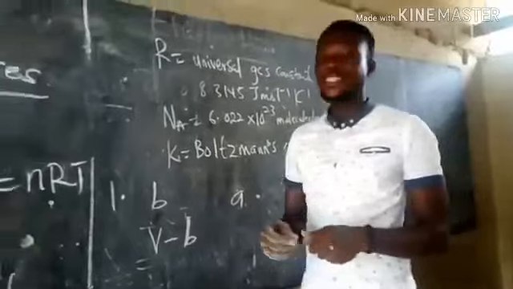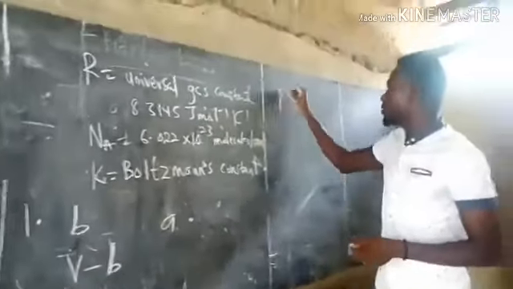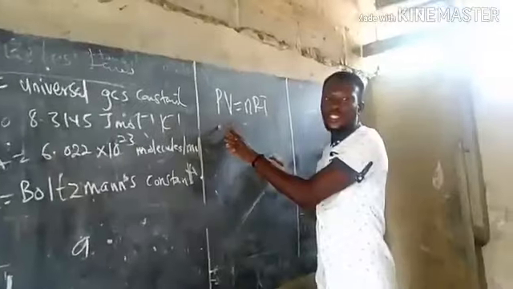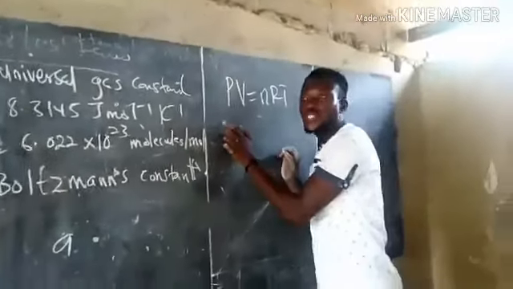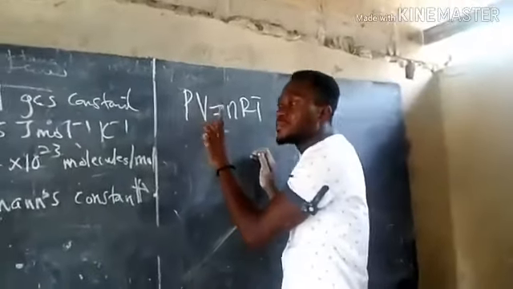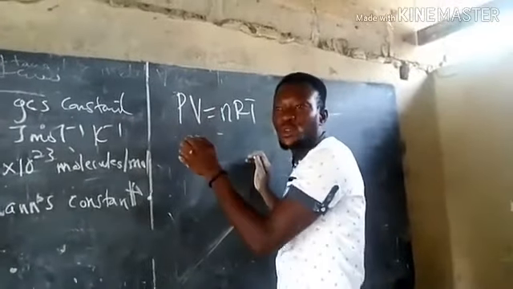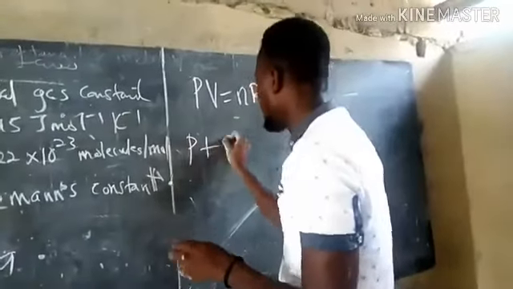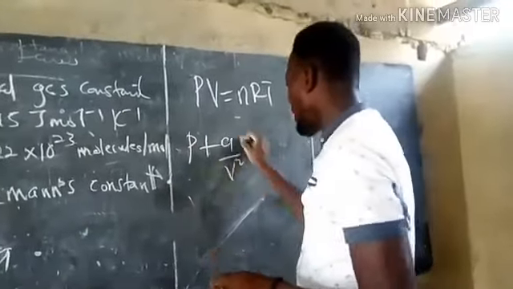So from ideal gas equation, where we had PV equals nRT, this pressure generated is as a result of the force of attraction being neglected. But in the case of real gas, this pressure is less because the force of attraction is not neglected. So we are going to have P plus a on V squared.